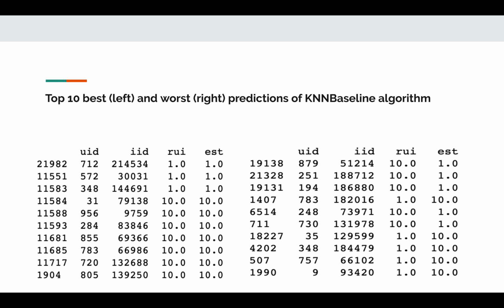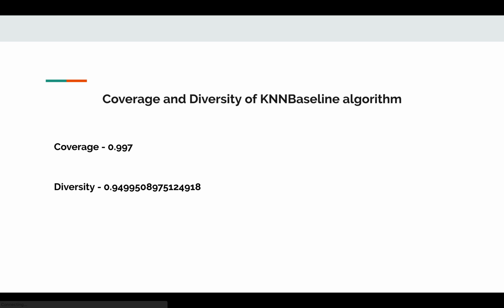Here are the top 10 best and worst predictions of the KNN baseline algorithm, as it was considered the best at the cross-validation stage. I have decided to implement that algorithm and calculate its coverage and diversity.